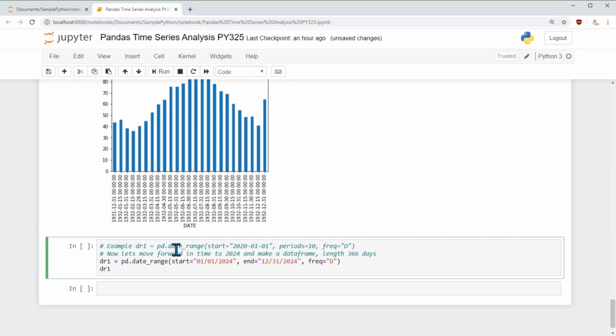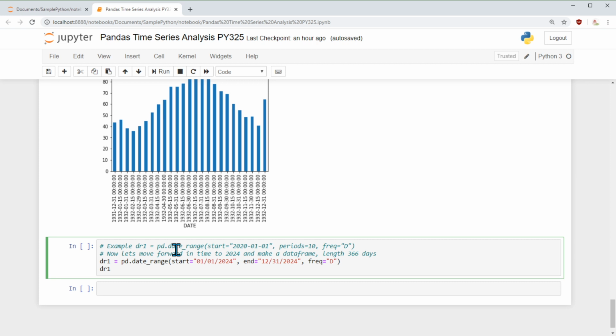Okay, so for that, what I need to do first is select the date. The date I can predict exactly. There is no need to make a guess. Then I say pandas date range. Start date is January 1st of 24, and the end date is the last day of the year, December 31st of 24, and frequency is daily because we want to predict the temperature on every day.